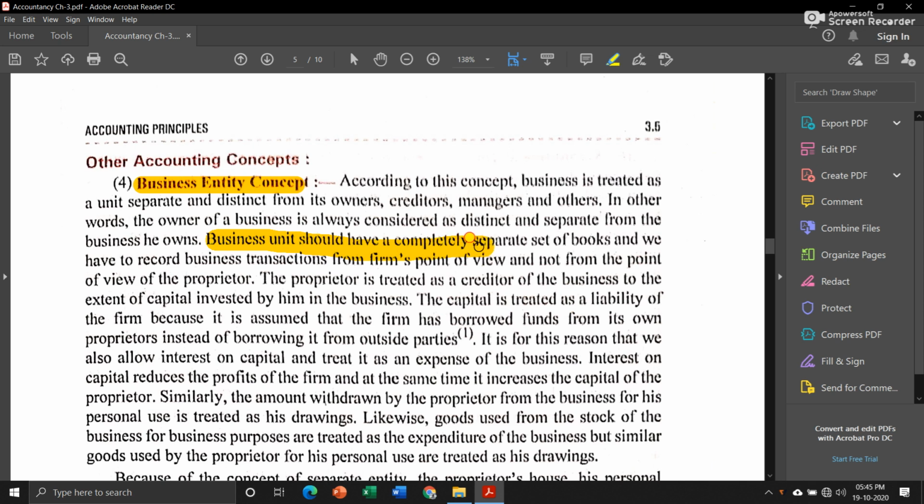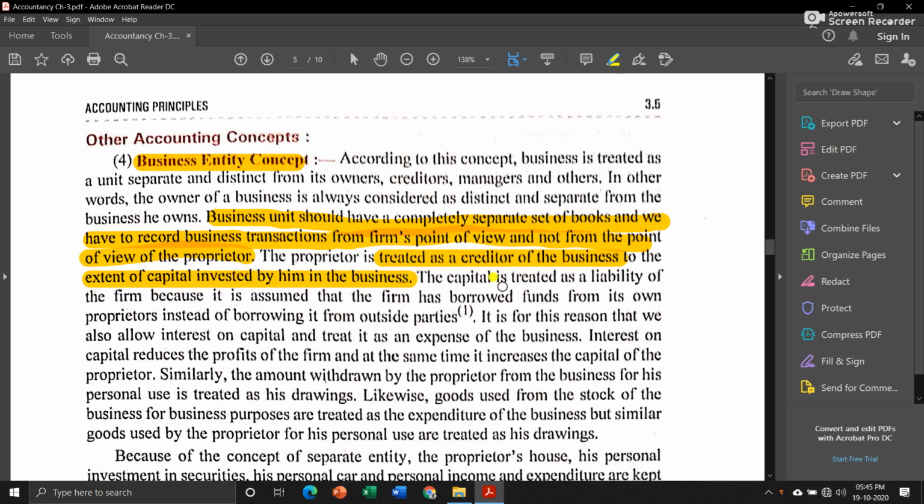Now the business unit should have a completely separate set of books, and we have to record business transactions from the firm's point of view and not from the point of view of the proprietor. Because of this business entity concept, all the transactions should be recorded from the business's point of view and not from the owner's point of view. The proprietor is treated as a creditor of the business to the extent of the amount which he has initially invested as capital in the business. That is why capital is nothing but a liability for the business, which over time it has to pay back to the owner.